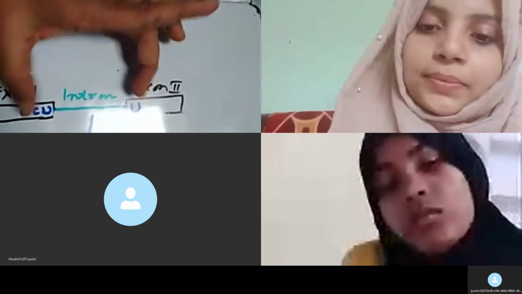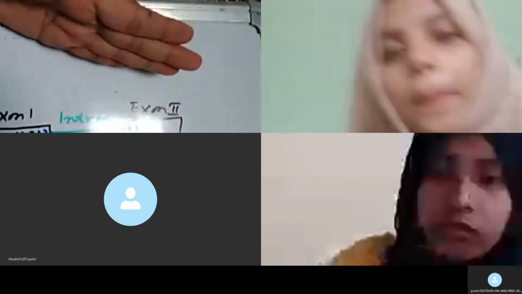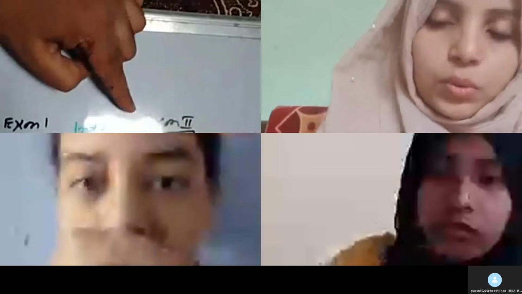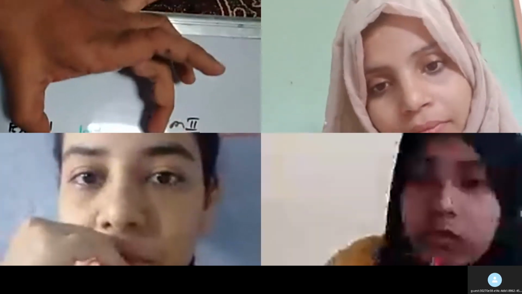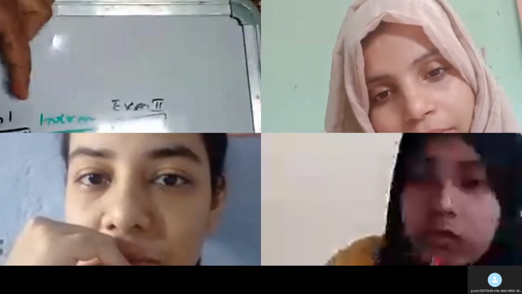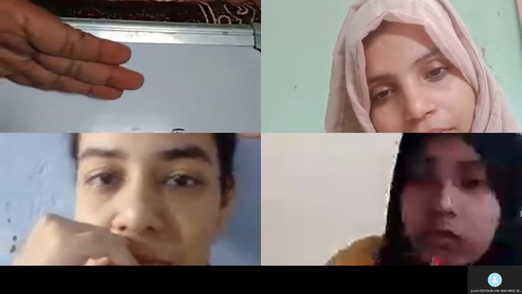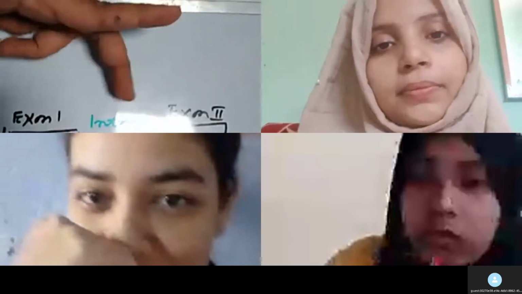These two exons have an intervening intron. This removal of introns, excision of introns and joining of these two exons is called splicing. How does it take place? I will describe the mechanism of this removal of intron and joining of these two exons.